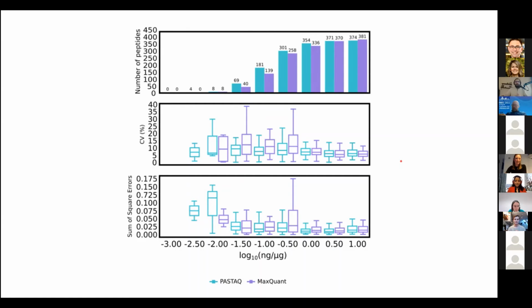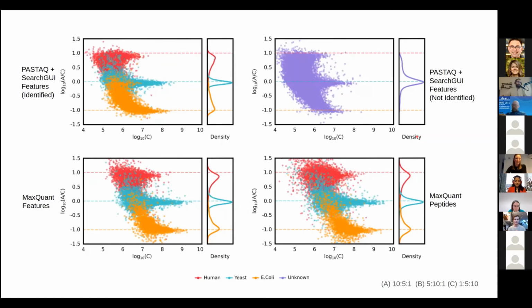And as you can see, as the intensity goes lower, in terms of the spike compound that we added, we still managed to obtain a significant number of quantified peptides.